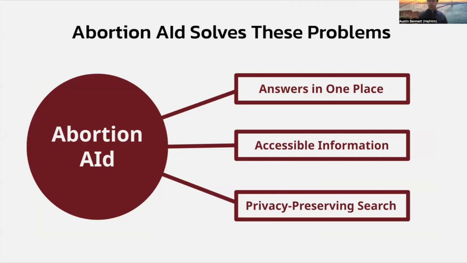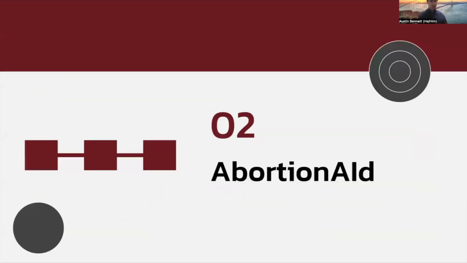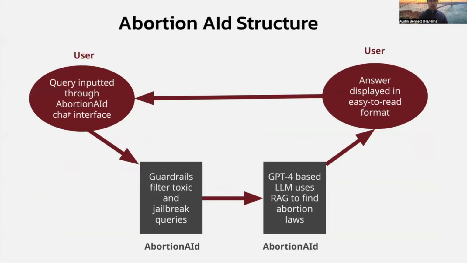Abortion Aid is our platform that tries to solve these problems. It provides answers to abortion questions in one place. It provides it in plain language, makes it accessible to everyone who's asking, and it's privacy preserving within search, as it doesn't actually store any data about the queries. Now, let's talk a little bit about the structure of how Abortion Aid does this. Abortion Aid is an LLM-powered chatbot, basically an AI-powered chatbot that can provide answers based on questions that you provide just in plain English.